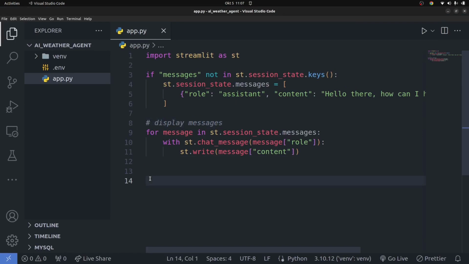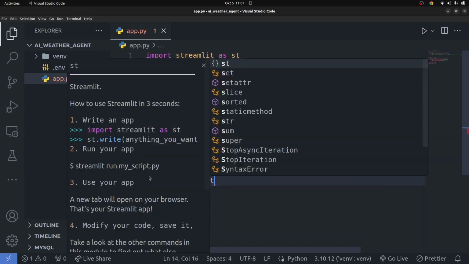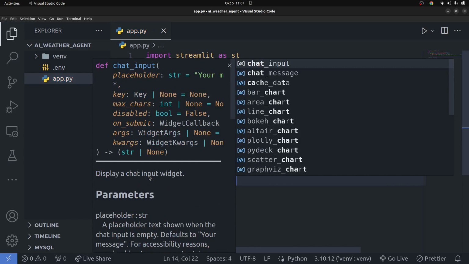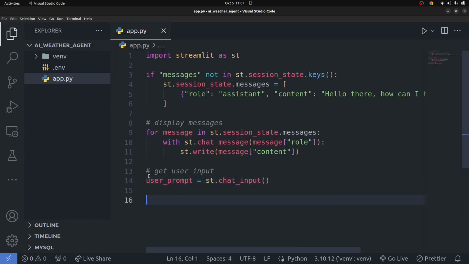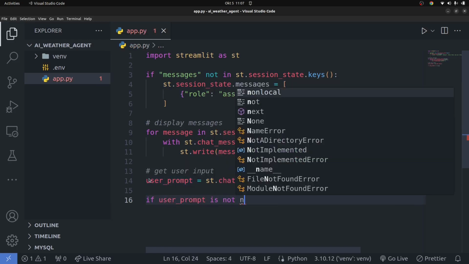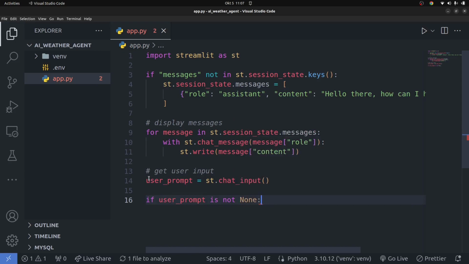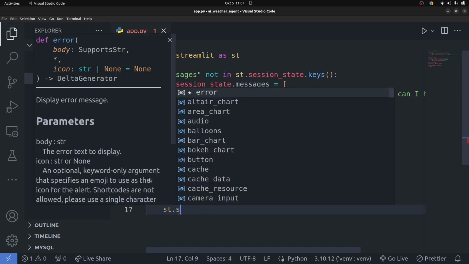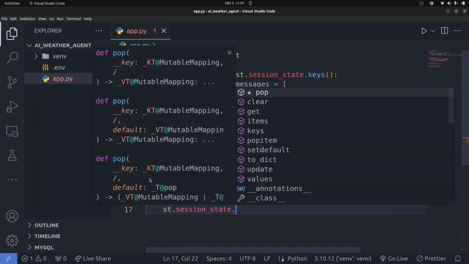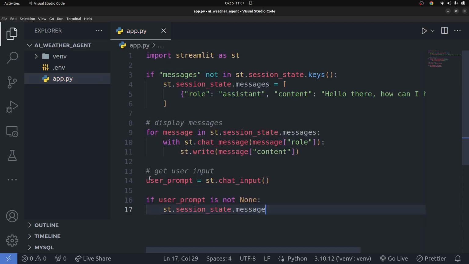And for the user input, I'm going to keep a comment right here: get user input. I'm going to say user_prompt equals st.chat_input, just like that. You're going to get the user input and check if the user typed in something. So if user_prompt is not None, what you want to do is say st.session_state.messages. This is the list.